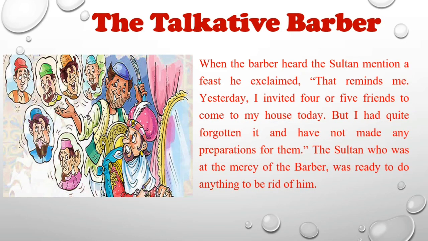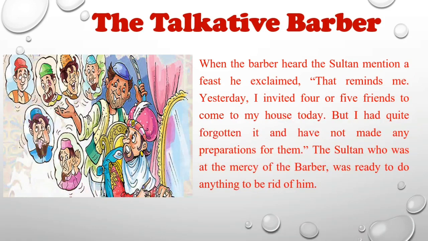And when the barber heard from the Sultan that he had arranged a feast for his friends, the barber replied that he had something in his mind. He reminded the Sultan that he had invited 4 or 5 friends yesterday and had not arranged anything for them.